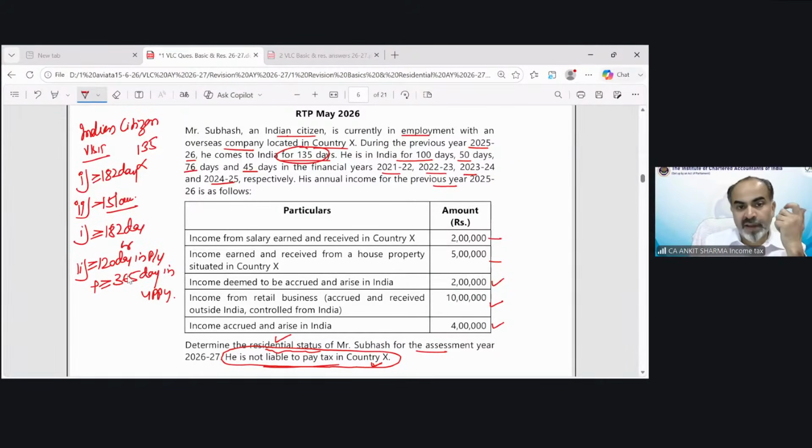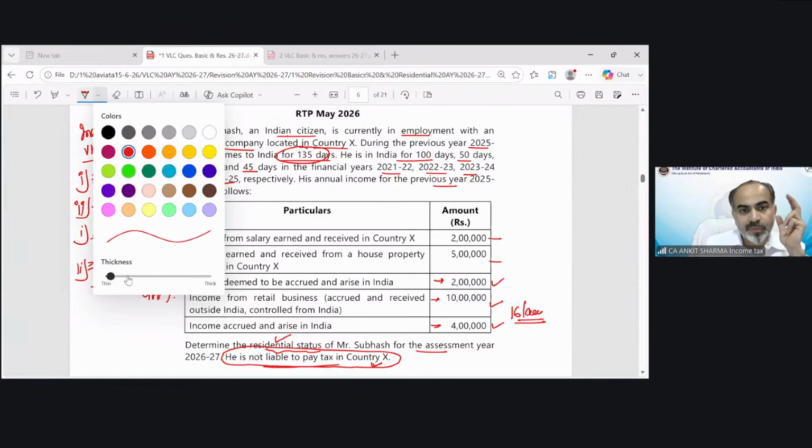So if you fulfill any of it, you will become a normal resident. So for that purpose, we have to see the income from Indian sources. As I have already ticked, these are Indian source incomes. The aggregate is 16 lakh rupees. So technically that means income exceeding 15 lakh. So this condition is not satisfied in this scenario.